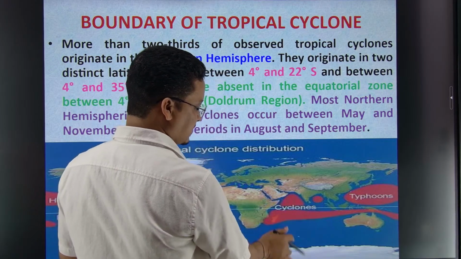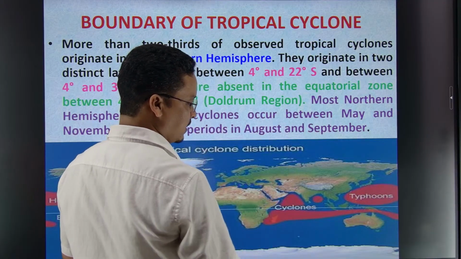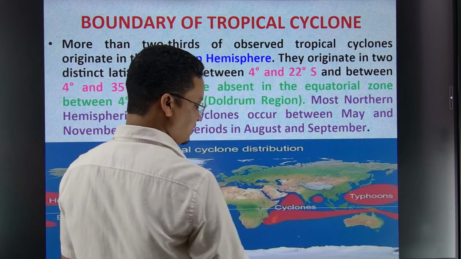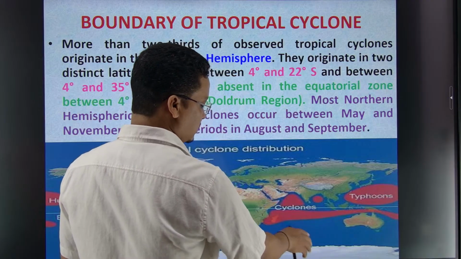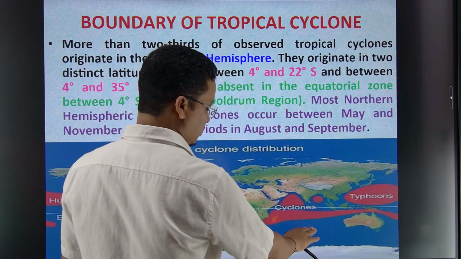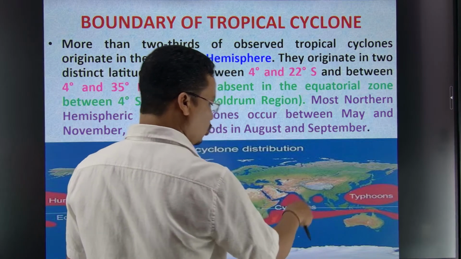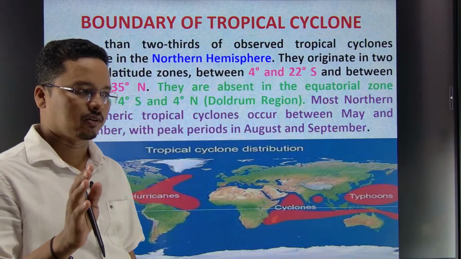These red patches are on the southern side of the equator and on the northern side of the equator. That means the Bay of Bengal, Arabian Sea, and the rest of the Indian Ocean have them, but the southern part of the Southern Ocean does not have any, and neither does the equator. Tropical cyclones are not forming there.